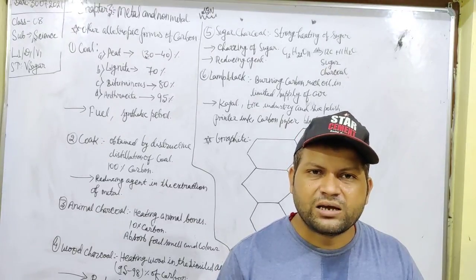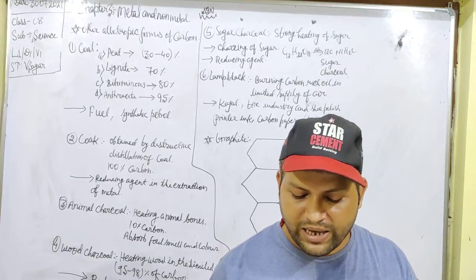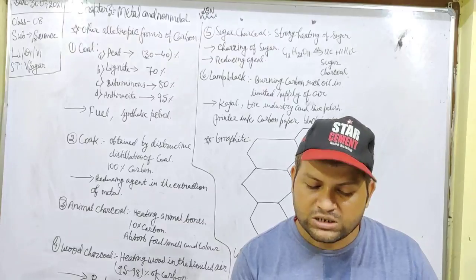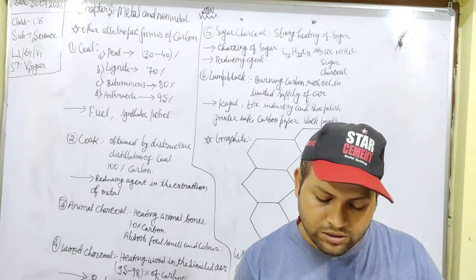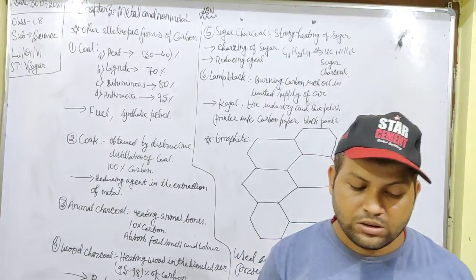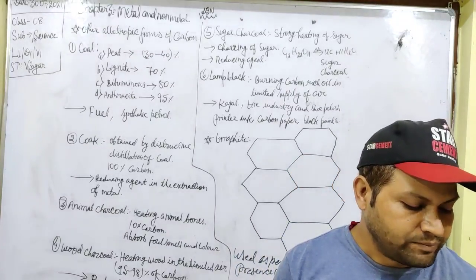Usage of lamp black. Carbon black is used in the tire industry, in making polish, printer ink, black paint and carbon papers. So these are the uses of lamp black.